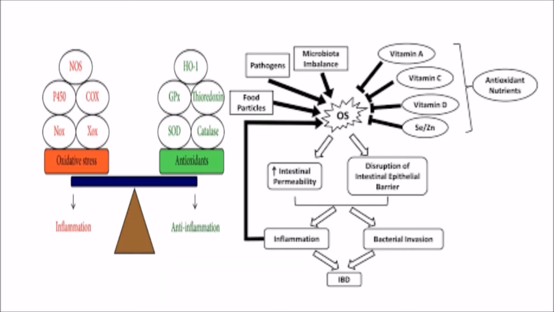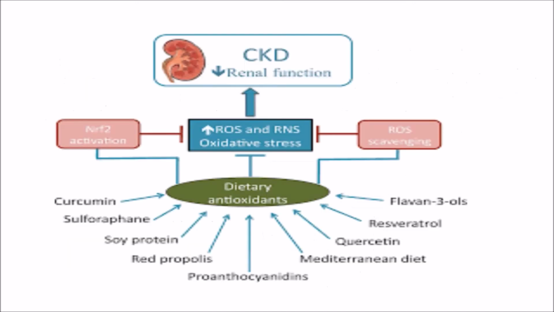The oxidative stress is associated with inflammation, and here there is an example how oxidative stress can cause an inflammatory disorder called IBD, inflammatory bowel disorder. Oxidative stress can also cause chronic kidney disease where the renal function decreases.